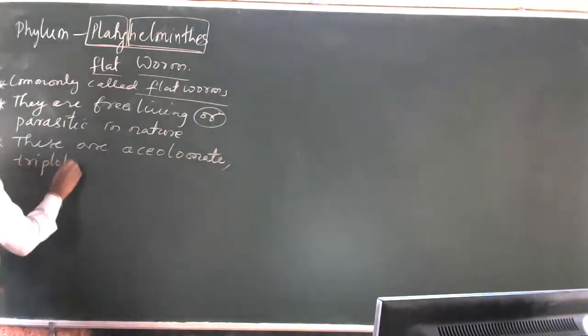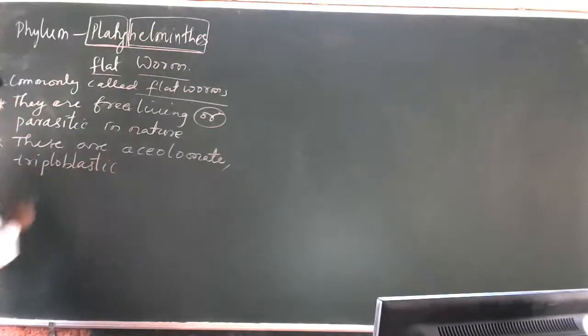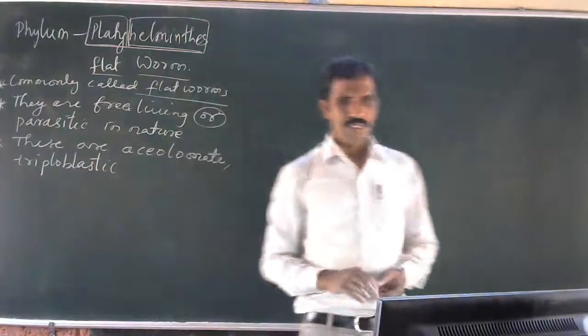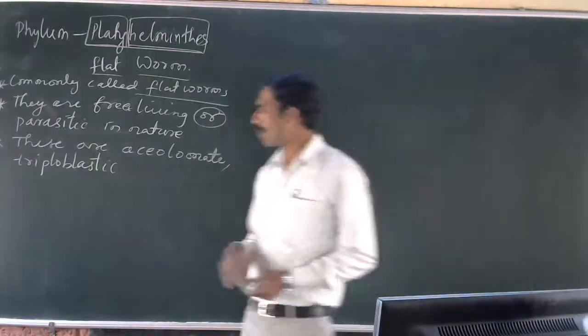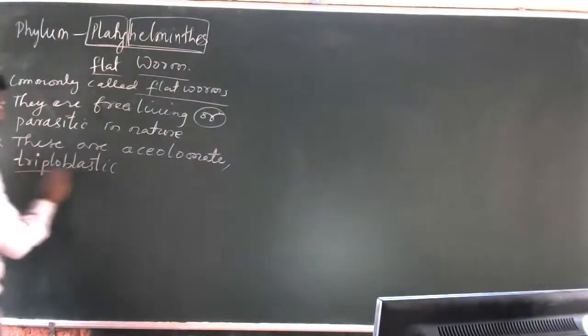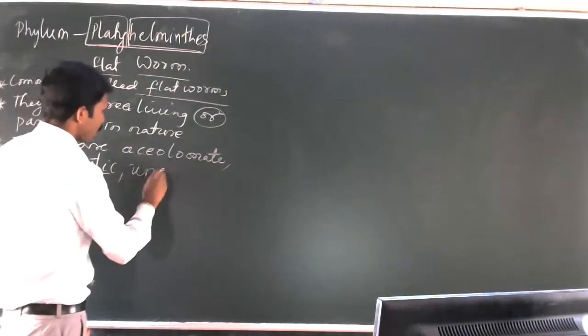Triploblastic means the body is made up of three layers: ectoderm, mesoderm, and endoderm. That's why we call this group of animals triploblastic animals. This is the unsegmented body.